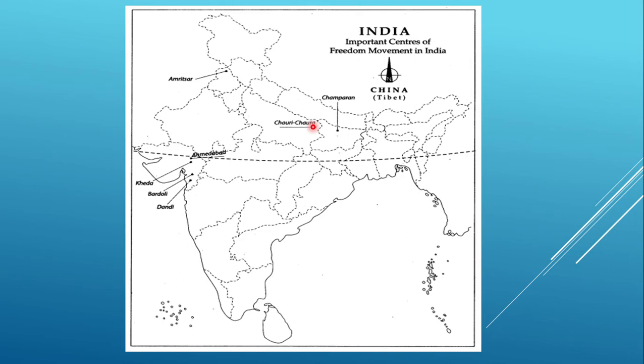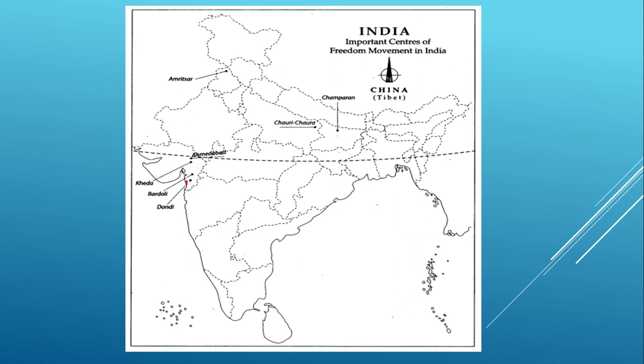Then again we are moving towards Gujarat, and two more places are among the most important. One is near Ahmedabad, known as Sabarmati, and the second place is Dandi. It's near the sea coast. It is somewhat shown further away from the sea coast, but no, it's here on this particular place. This is the Dandi, not anywhere else.